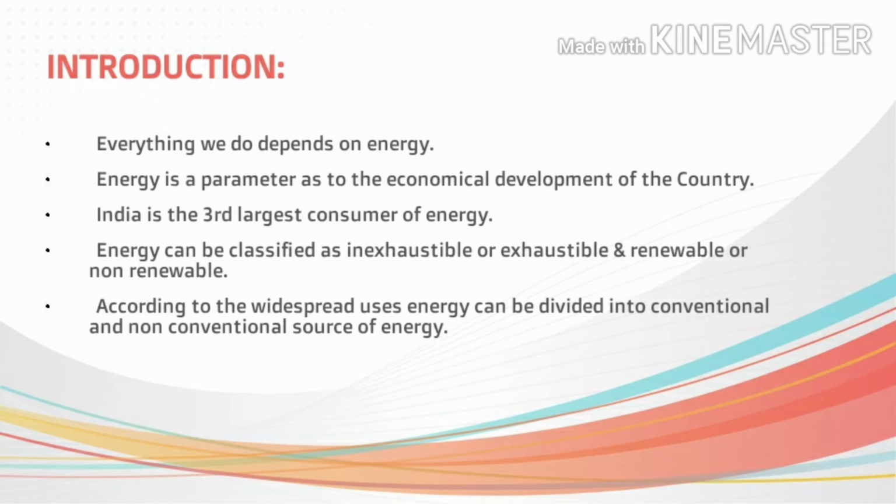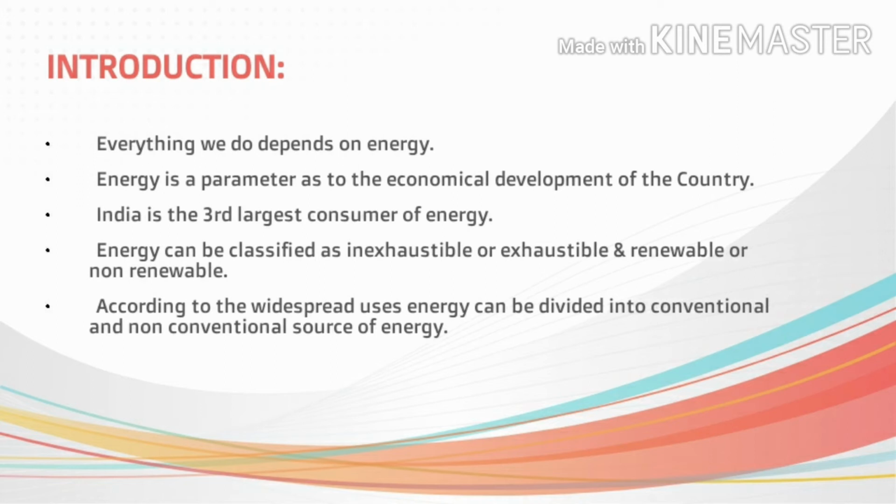Energy can be classified as inexhaustible or exhaustible, and renewable or non-renewable. Inexhaustible means it does not get exhausted at all, while exhaustible means it finishes very quickly. It can also be classified as renewable, meaning it can be renewed continuously, or non-renewable, meaning it cannot be renewed or regenerated at all.